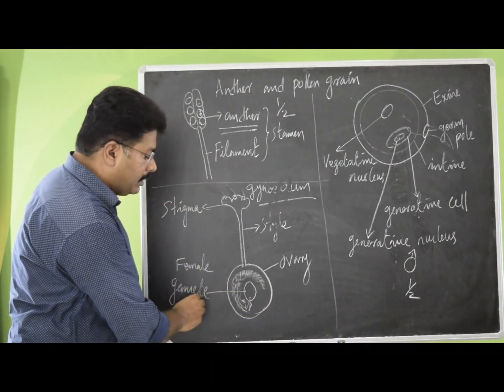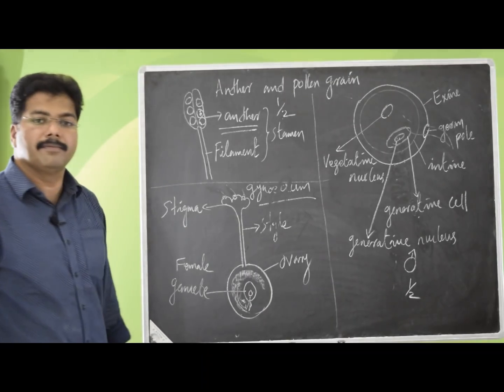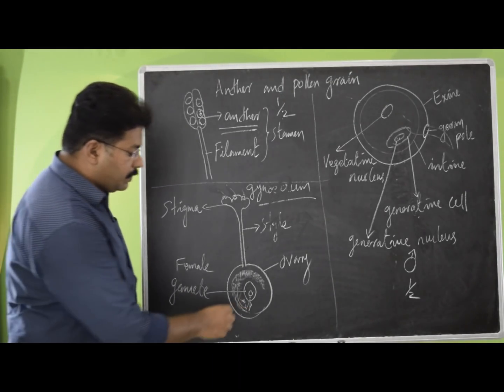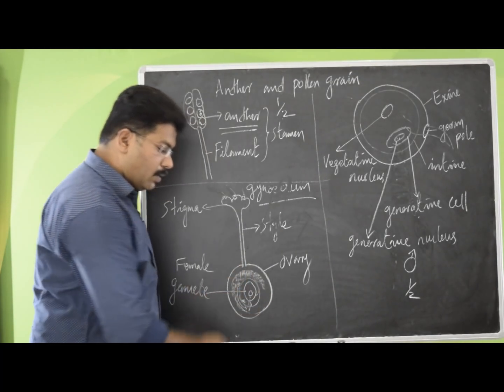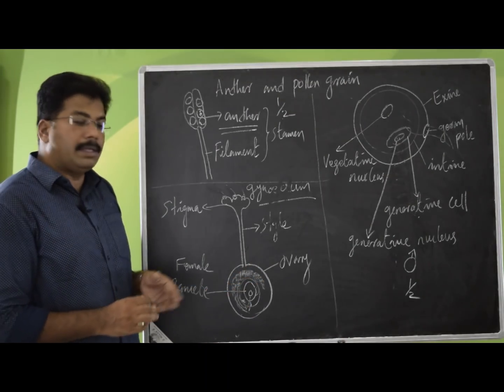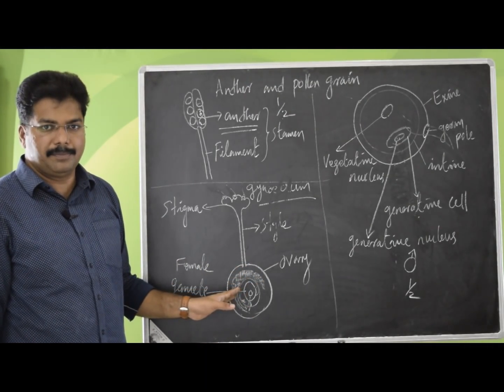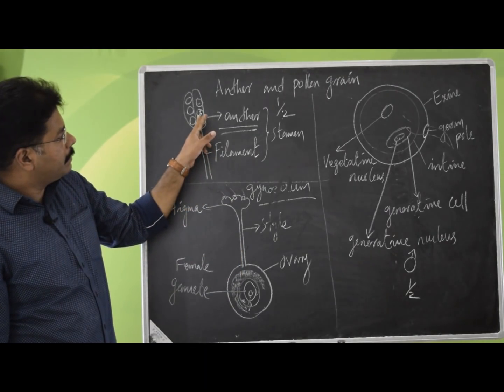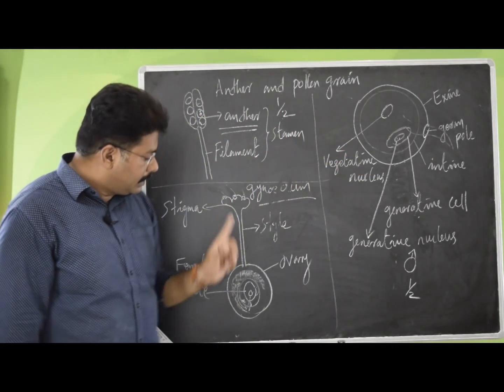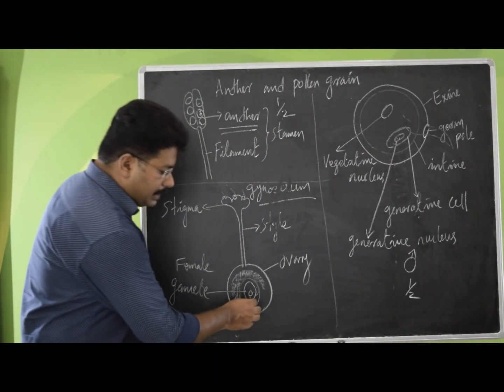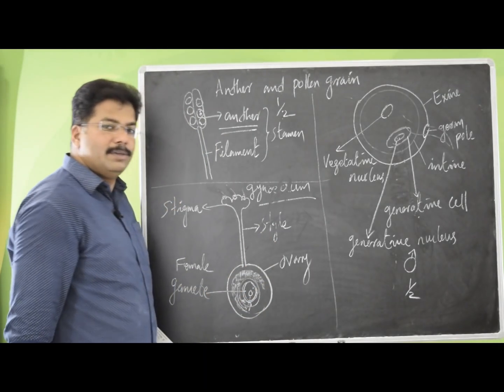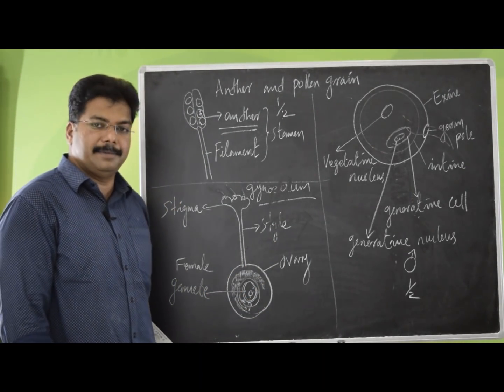Inside, the female gametes are stored. This is called the ovule. The structure of this part alone we will see one more time. That is the structure of the gynoecium. Like we have seen the pollen grain in detail, this female gamete area we will also see one more time. Let's look into the next part of the plant, that is the gynoecium.